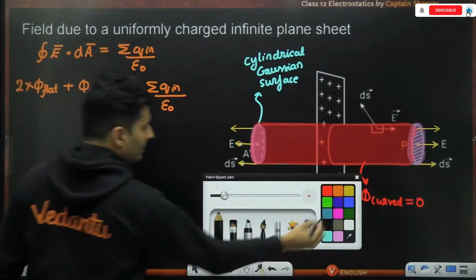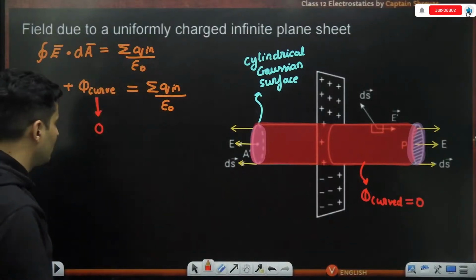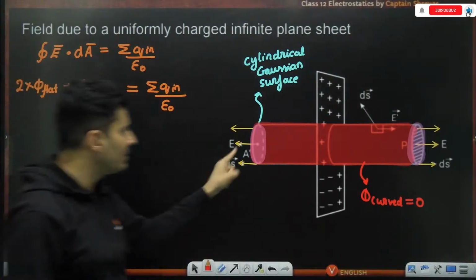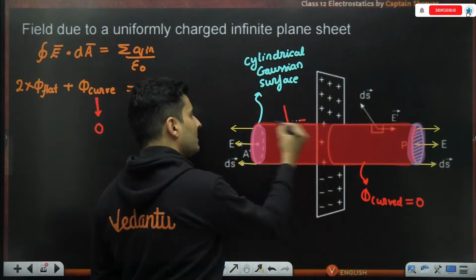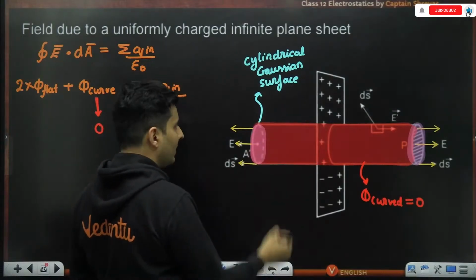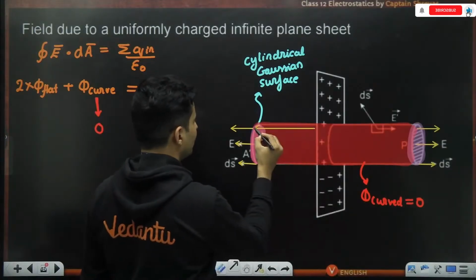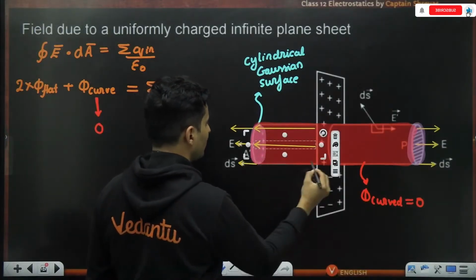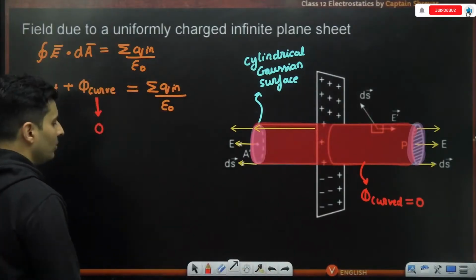Now I know one thing, this flux through the curved surface is ready-made zero. Even if I put the integration symbol, it doesn't matter. It is zero anyway because the field lines are parallel. They are not piercing through it. So when the field lines are parallel, as you can see over here, they will not cause any kind of flux. So don't have to worry about it.